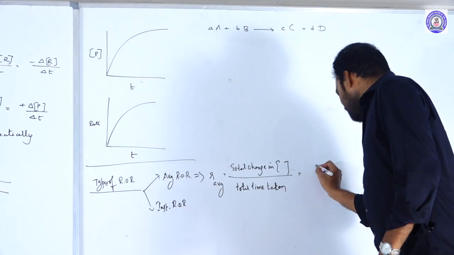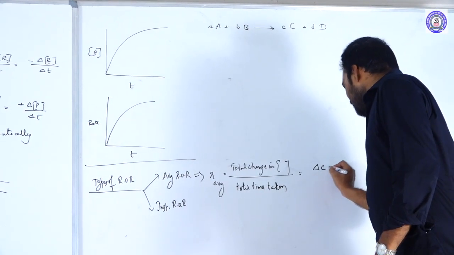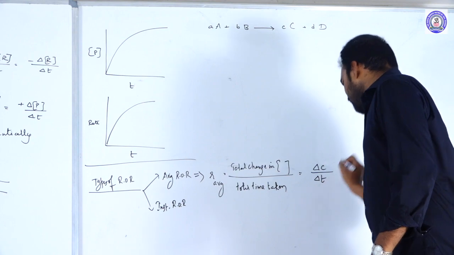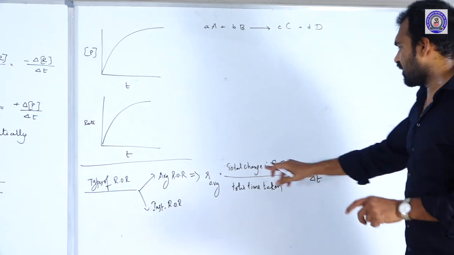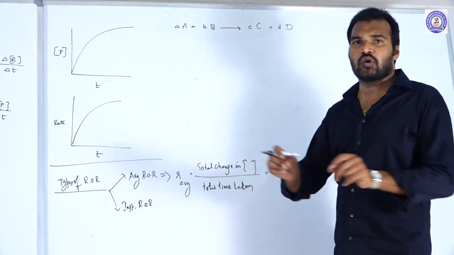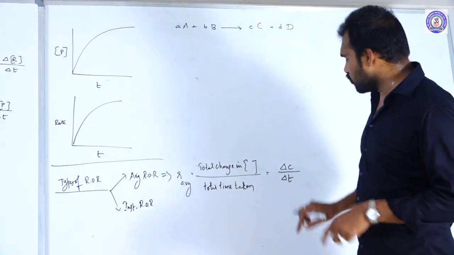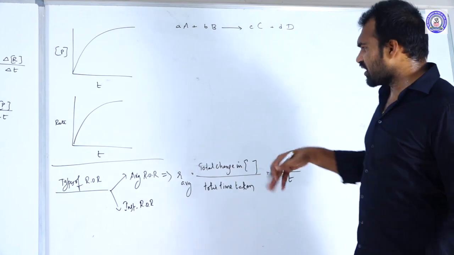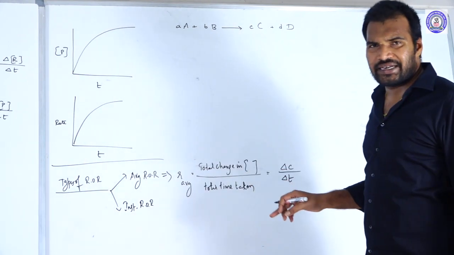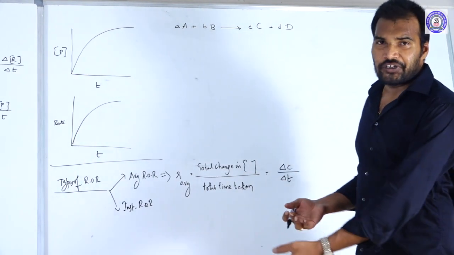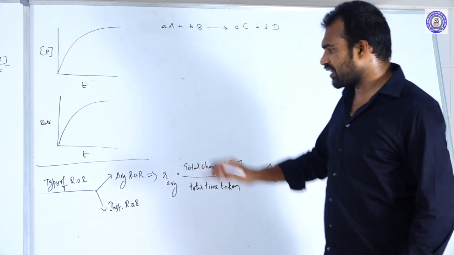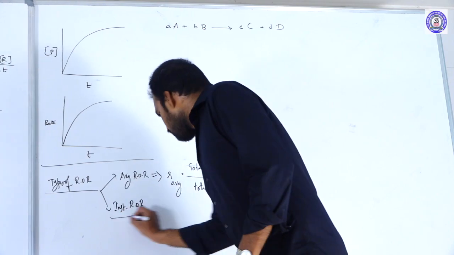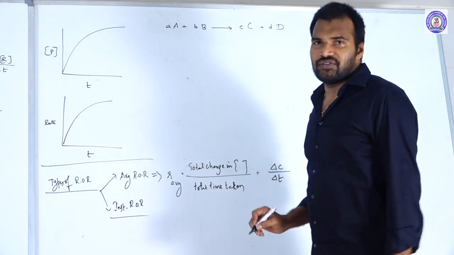So we will write this as delta C by delta T. Here the delta symbol means it is a bigger change. When the total change of concentration or total time taken is bigger, then we use the delta symbol. So with respect to reactants, minus delta C by delta T, and with respect to products, plus delta P by delta T. So this is the average rate of the reaction. So what about the instantaneous rate of the reaction?